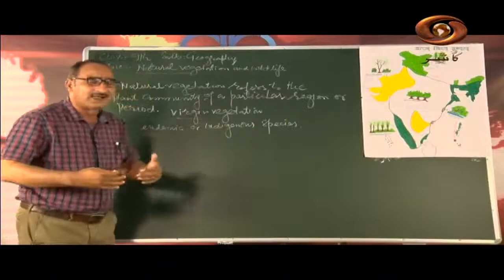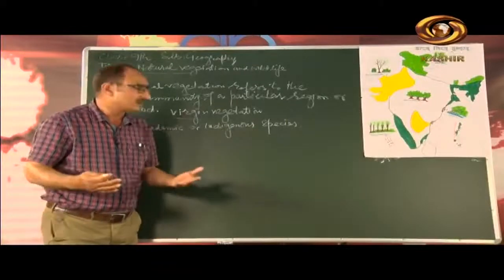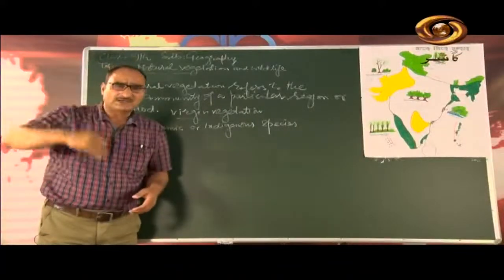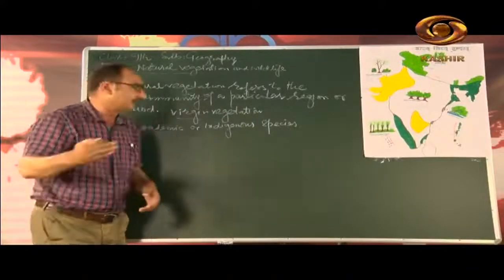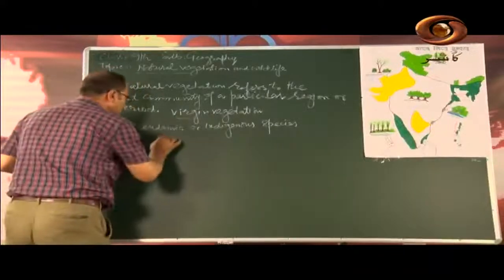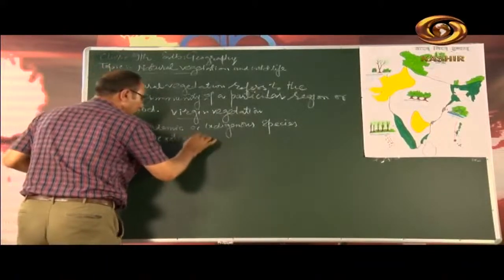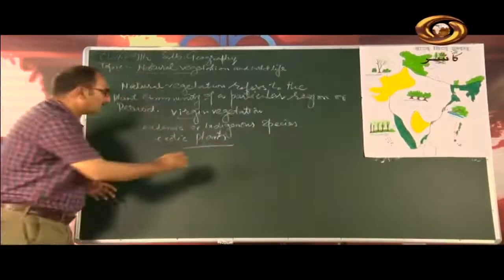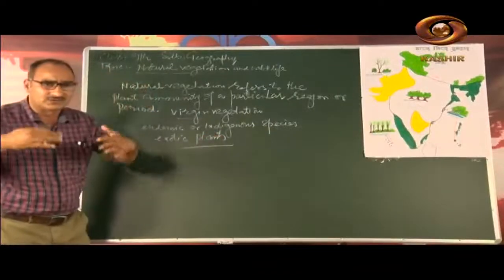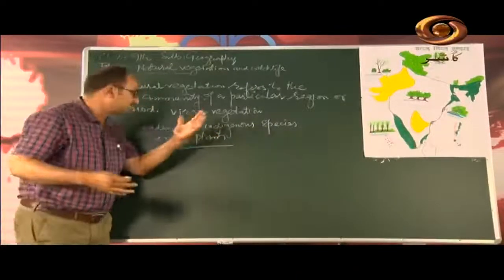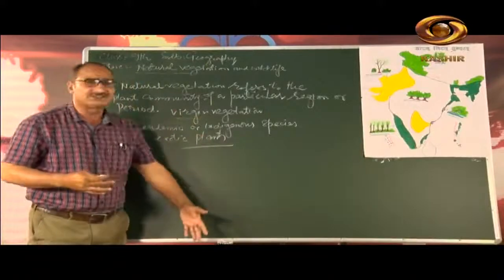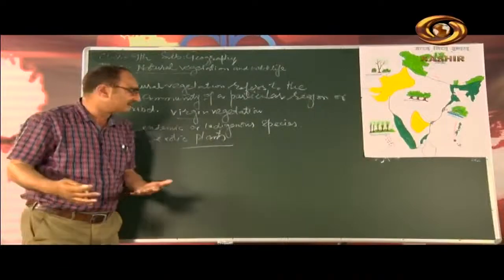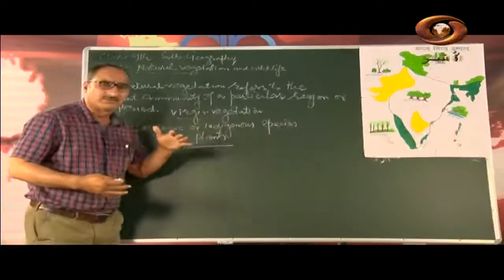Indigenous means here native. We have a native vegetation cover, and that type of vegetation which has been brought here in India from outside the country is known as exotic plants. So, there is a difference between the two. One is our own vegetation cover, known as endemic or indigenous species, and the other is brought from outside the country, known as exotic plants.